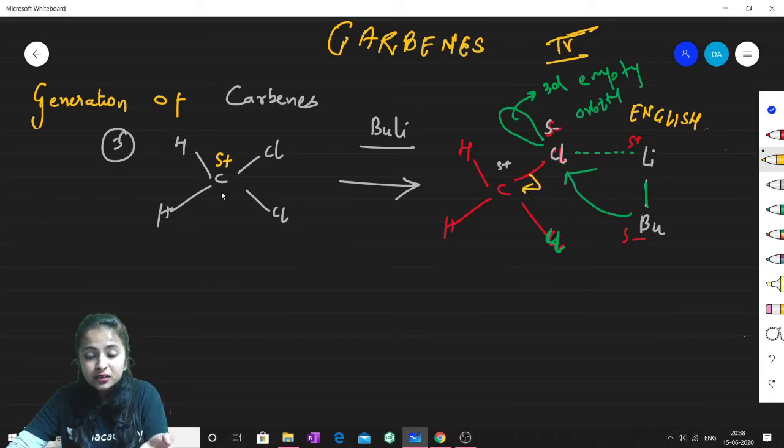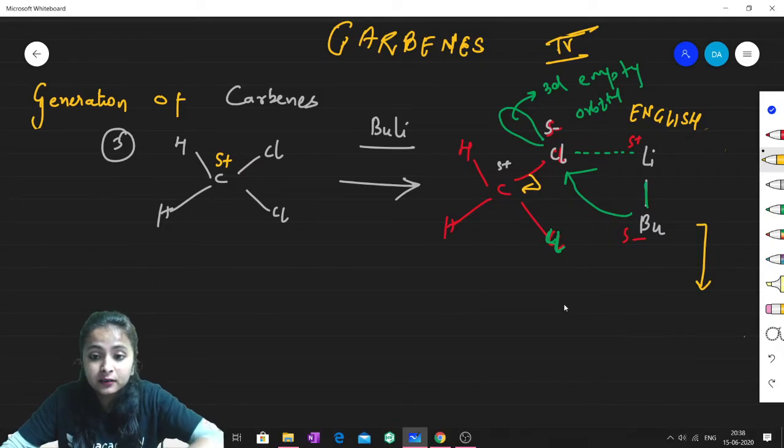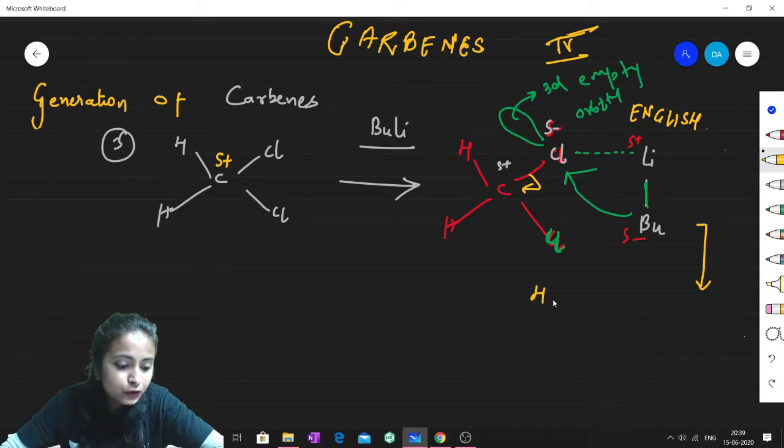So this positive is shifted to negative because of this butyl lithium. So this is an extremely different point, a different thing. And this is also termed as metal halogen exchange reactions. This you will find very easily in this book, that is Clayden. If you are having Clayden, then you will get it very easily.